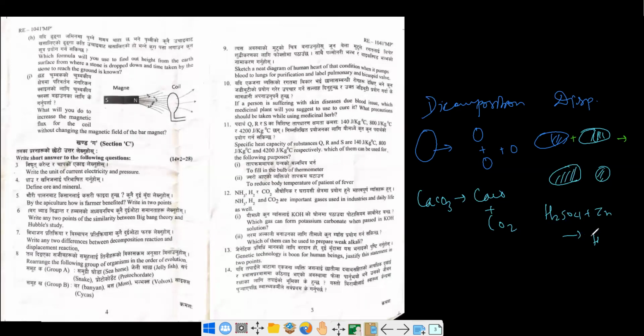So ZnSO4 plus H2. In here what happens is this Zn is displacing out the sulfate. Okay, so this is how the displacement and decomposition reaction can be described. Okay, let us move on to the next one.